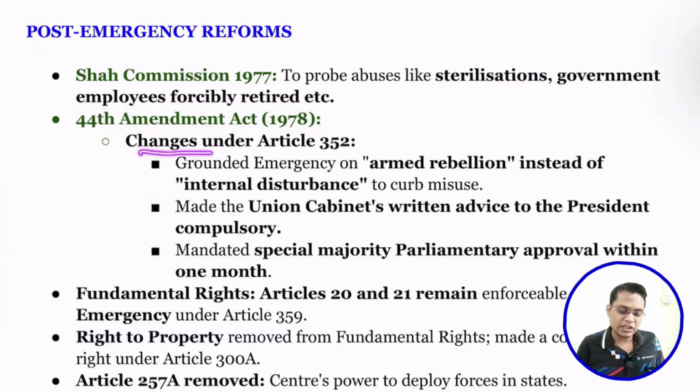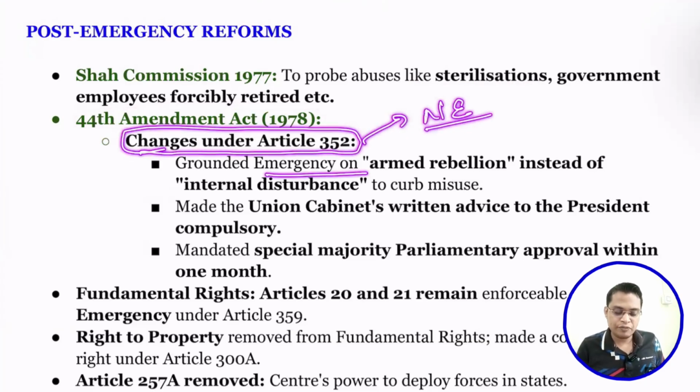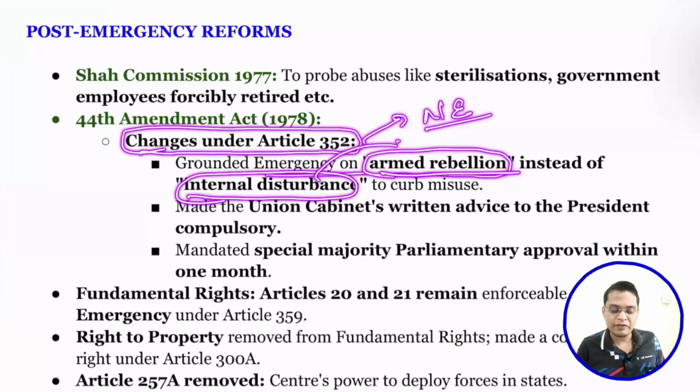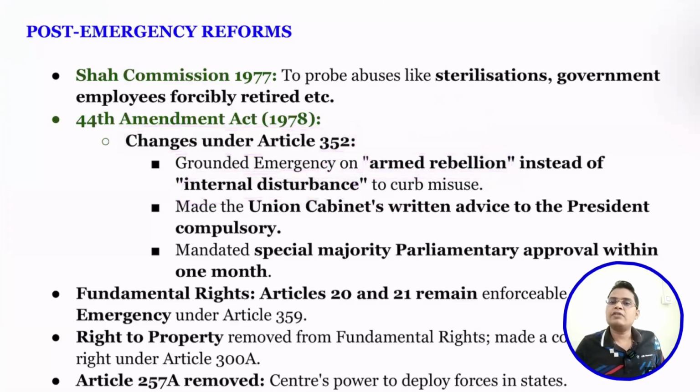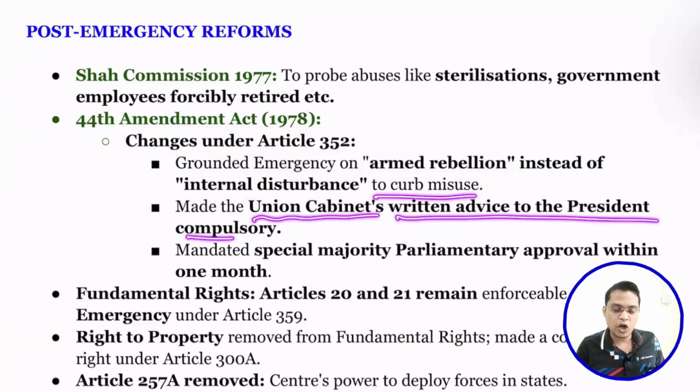So the first one is about the changes under Article 352. Article 352 provides for the national emergency. So what changes have they brought? They have changed the meaning of internal disturbances to armed rebellion. That means we can impose a national emergency on the ground of armed rebellion, not internal disturbances, to reduce the misuse. They also made the union cabinet's written advice to the president compulsory.